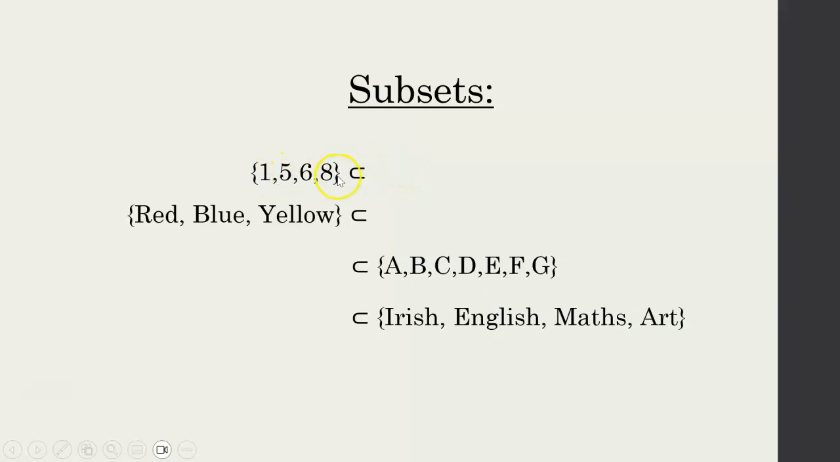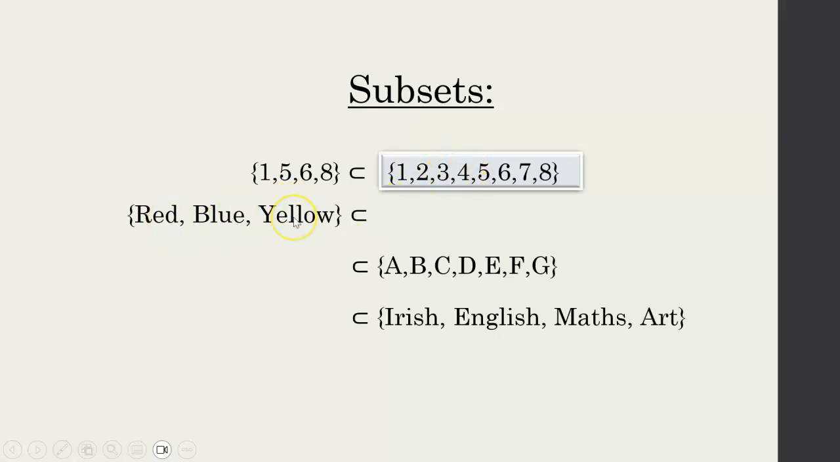1, 5, 6, 8. Now remember, this means the left is a subset of the right, and I gave an example: 1, 2, 3, 4, 5, 6, 7, 8. Now why is that? Because look, I picked 1, 5, 6, 8. Well, 1 is in the set, 5 is in the set, 6 is in the set, and 8 is in the set. Boom. So that's a subset of this set.